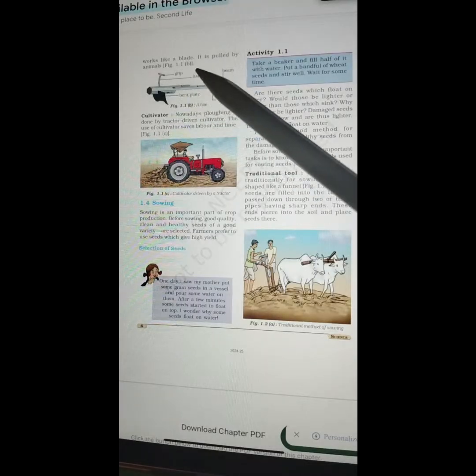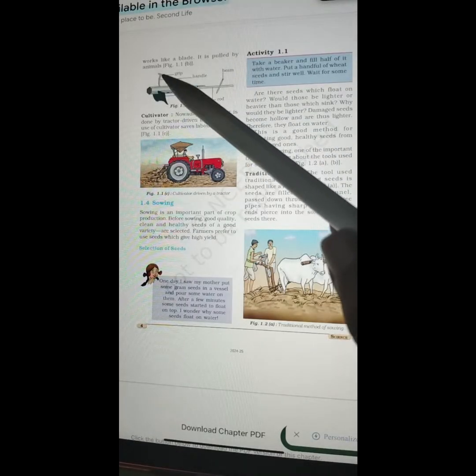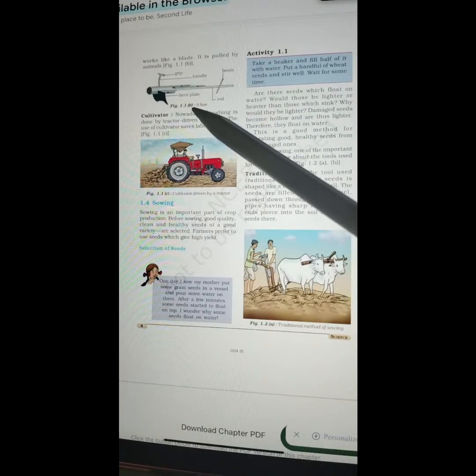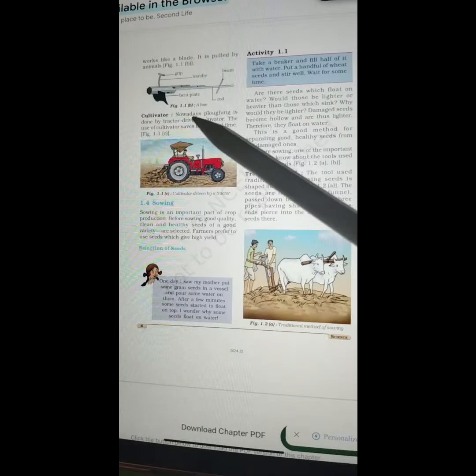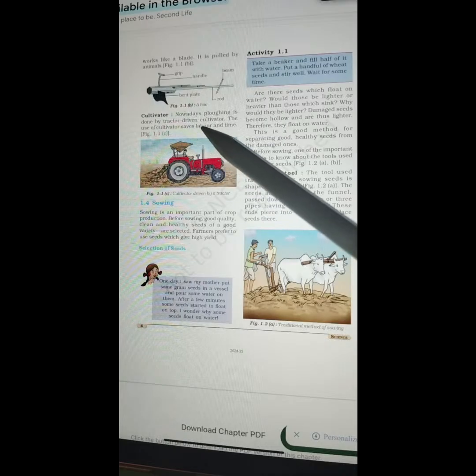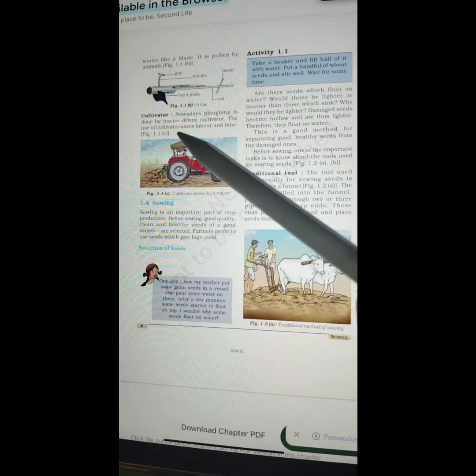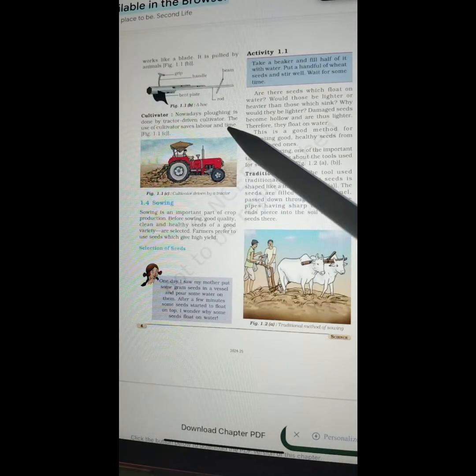And works like a blade. It is pulled by animals. Figure 1.1b. So here a hoe has been shown to you. Cultivator. Nowadays plowing is done by tractor driven cultivator. The use of cultivator saves labor and time.